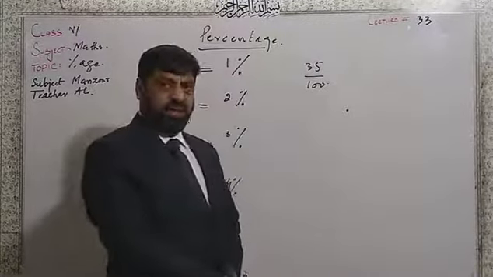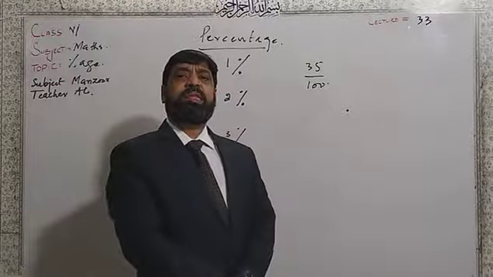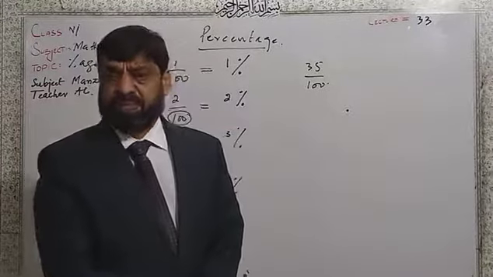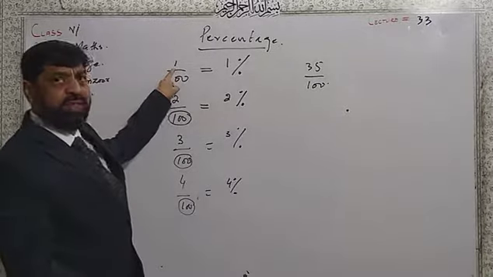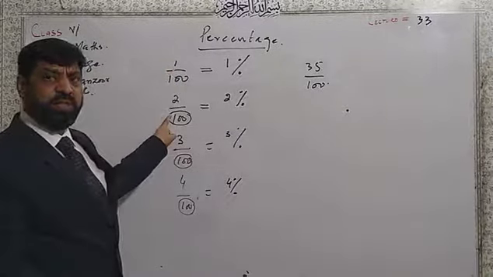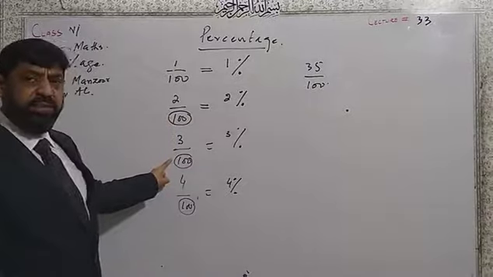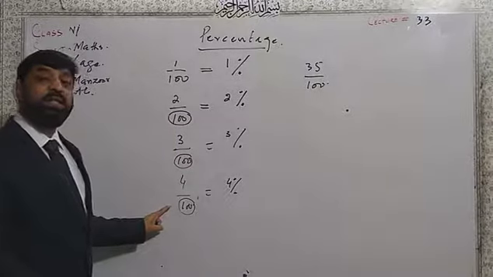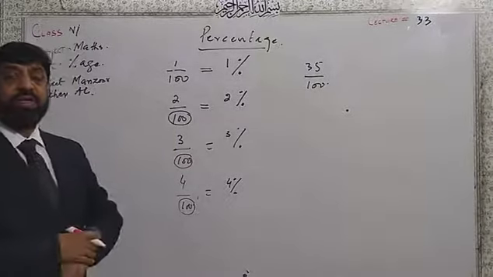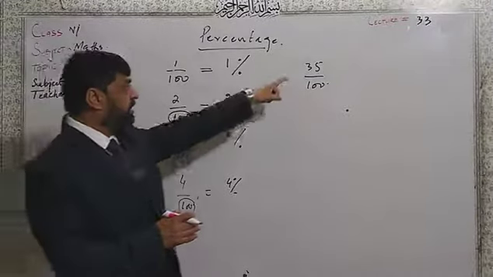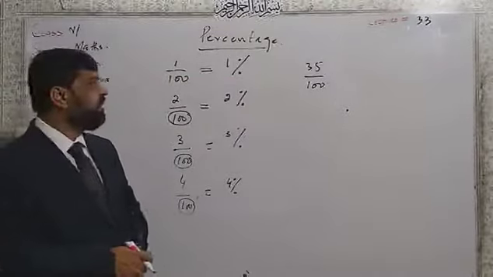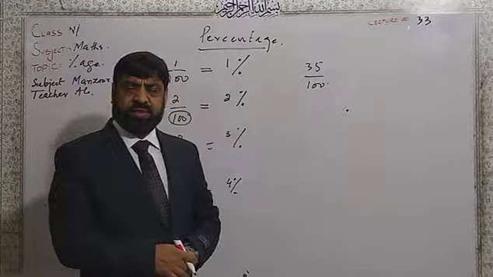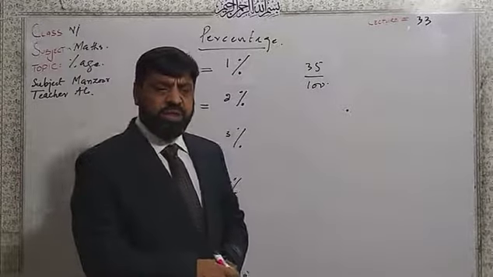What does this mean? This means 35%. This means 1%, this means 2%, this means 3%, this means 4%. And similarly, this means 35%.